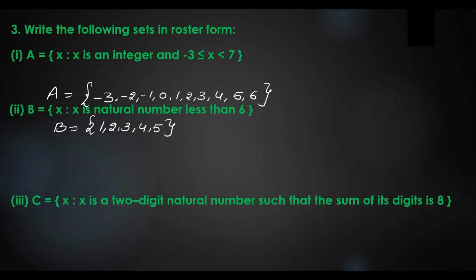C equals {x : x is a 2-digit natural number such that the sum of its digits is 8}. So the sum of the digits should be 8 and we have to write 2-digit natural numbers. If I write 1 plus 7, I get 8, so I can write 17. What if I write 2 plus 6?